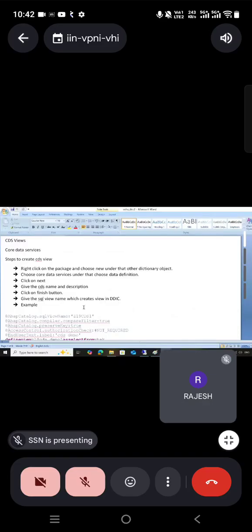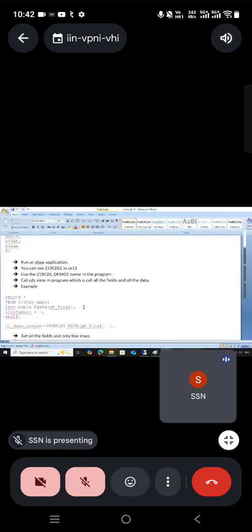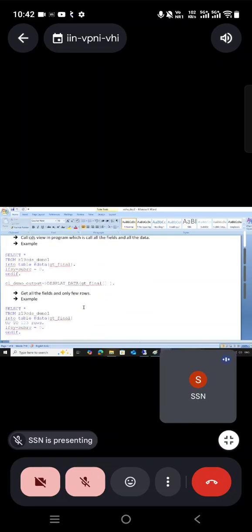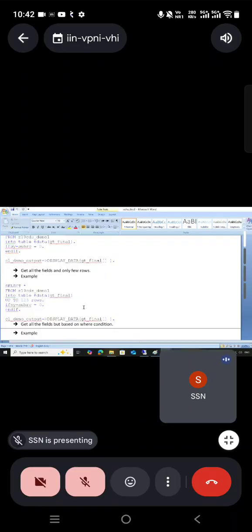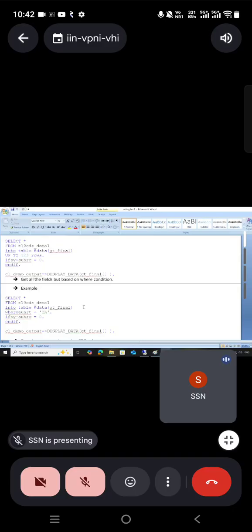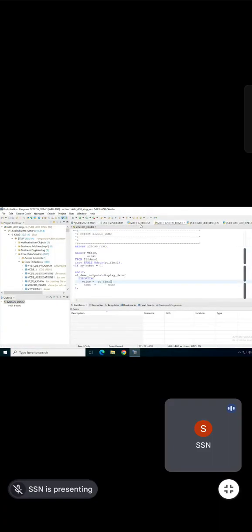Yeah. So this is how we created the basic CDS view, and you can see how to call it in our program. Get all the fields and rows: you can use star. If you want only a few fields, you can write them, or if you want a condition also, you can write it. Same like our select statement only. Nothing has changed.